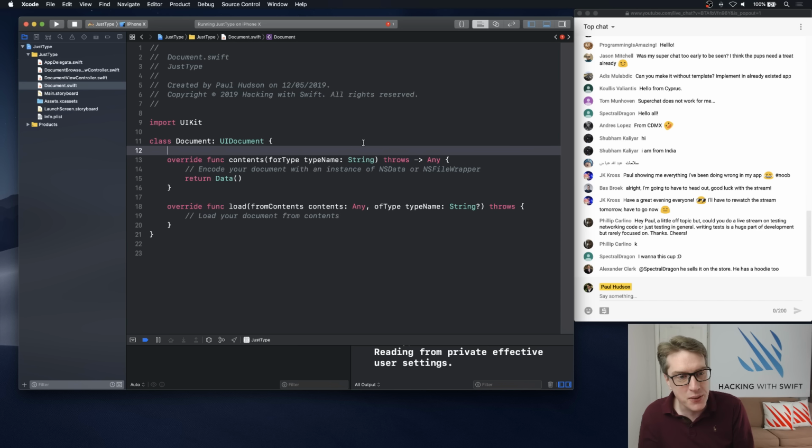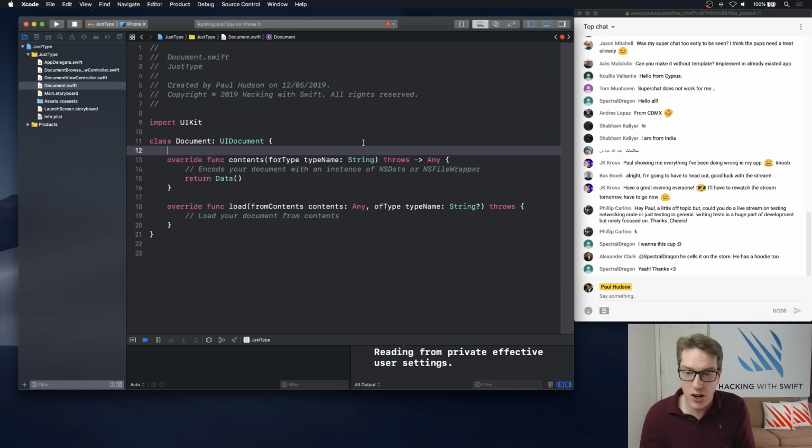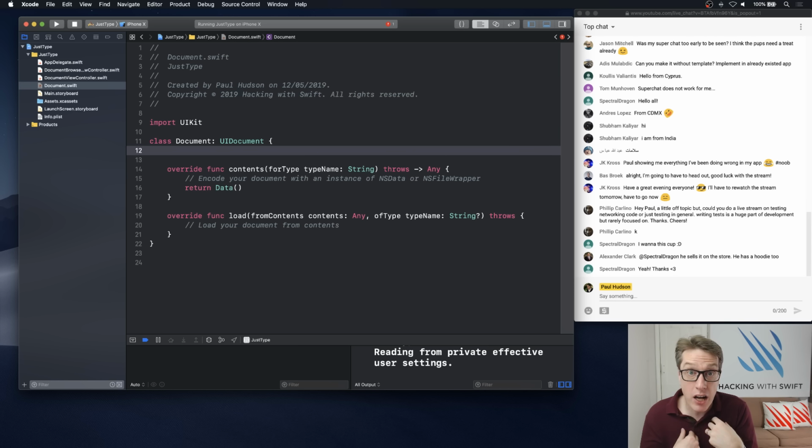So the first thing we're going to do is give this thing some data. We're going to say, you know, what is a document? This is where you might say, oh yeah, it holds some JPEG data, or maybe it's a directory of stuff, or I don't know what. It's your document ultimately. In our case, I'm going to say for us, a document is some text string with a default value of an empty string. So just var text equals that, really. An empty string. I mean, it's a text file editor, right? So we don't need much more than just a string. Of course, in your own thing, you might have some codable struct, whatever. You know, it's down to you, like that.